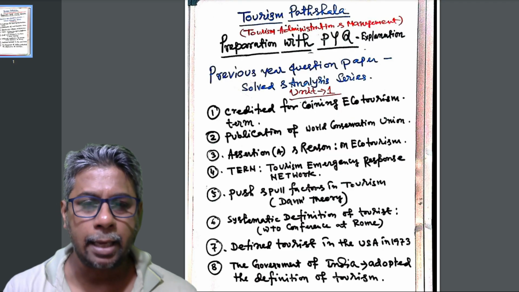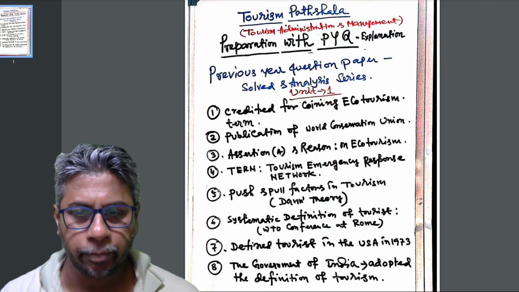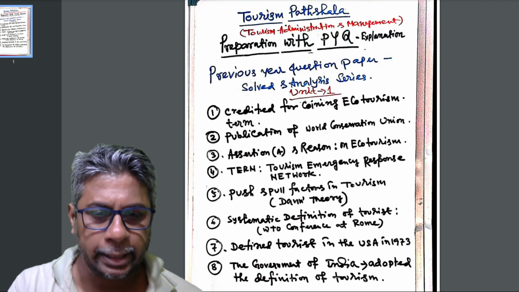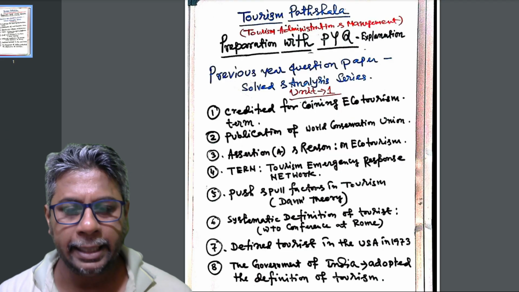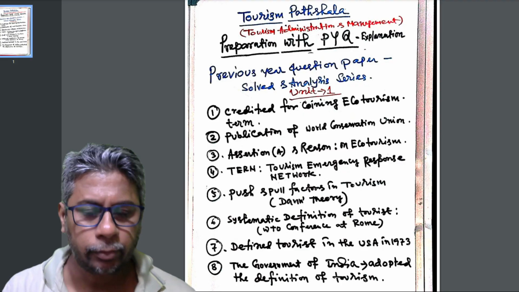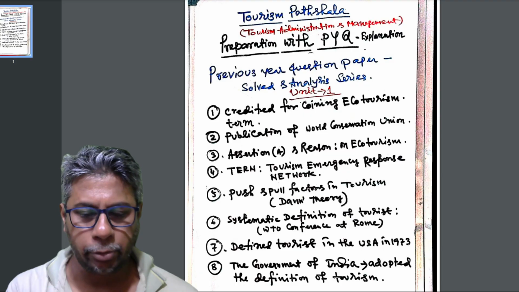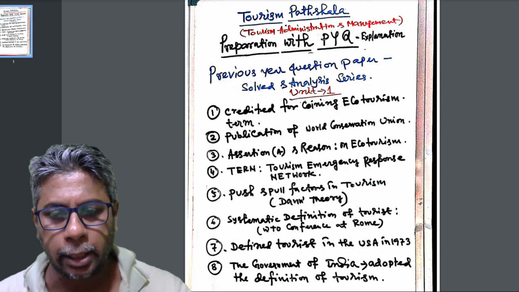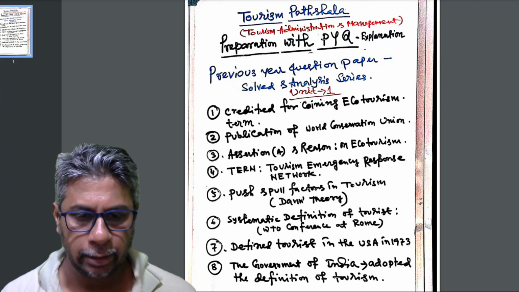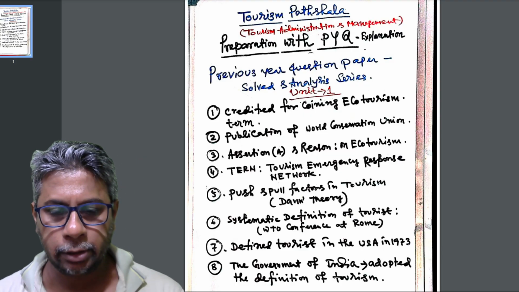Third, we will learn the assertion and reason. This type of question UGC provides each and every year, and assertion reason on the ecotourism topic. Fourth, next we will understand TERN, which means Tourism Emergency Response Network. Fifth, our important topic, push and pull factor. UGC also provides questions about the push and pull factor in tourism, and it is also based on the DAN theory.